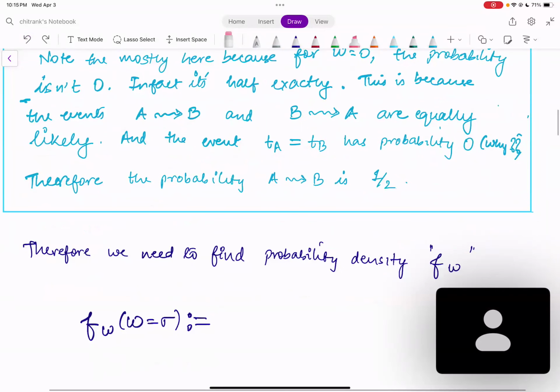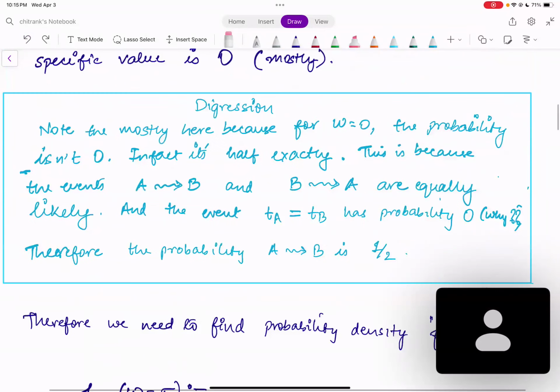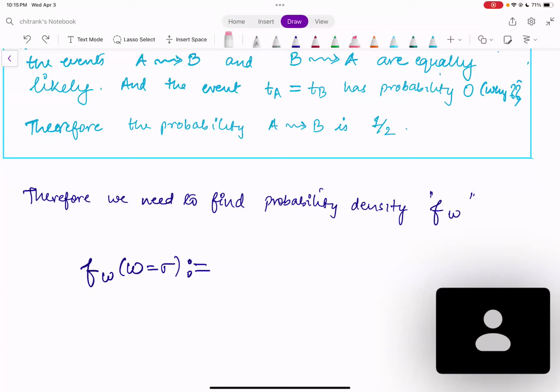Okay, so as we were discussing earlier, finding out the probability that W is exactly sigma is not a reasonable goal. Instead, what we should be calculating is the probability density. So indeed, that's what you want to calculate. Mathematically, we'll denote this probability density using a small letter f, subscript W. This subscript just denotes which random variable we are interested in finding the probability density of.